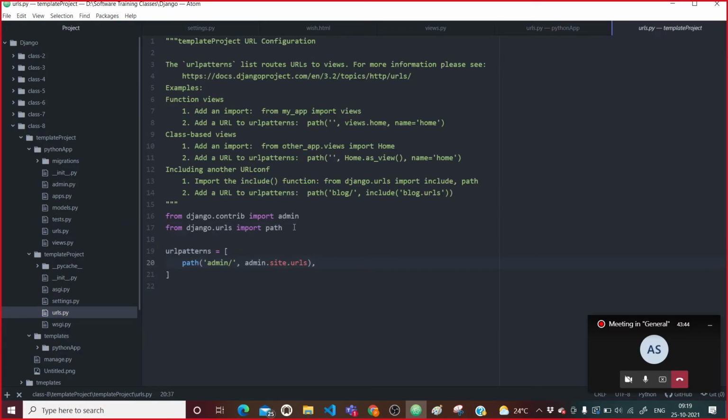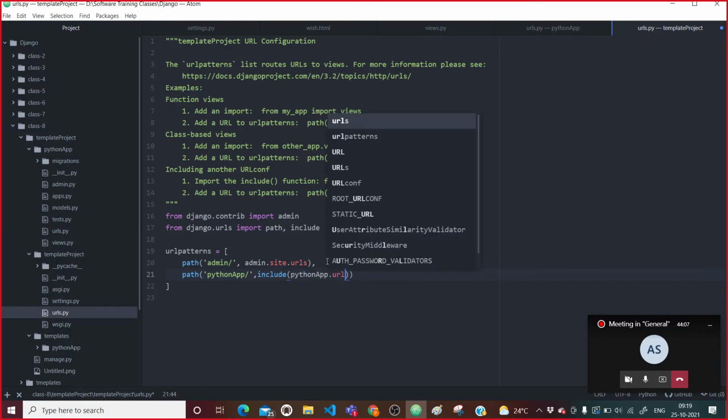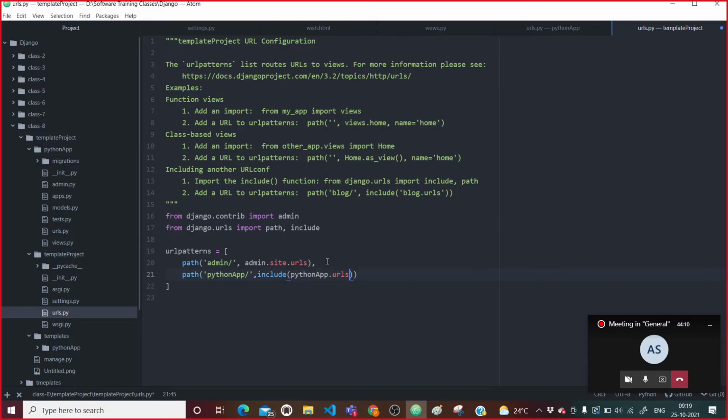How? Here we need to include. So here we will say path, Python app. If someone is going to call Python app, there we are going to include Python app dot URLs.